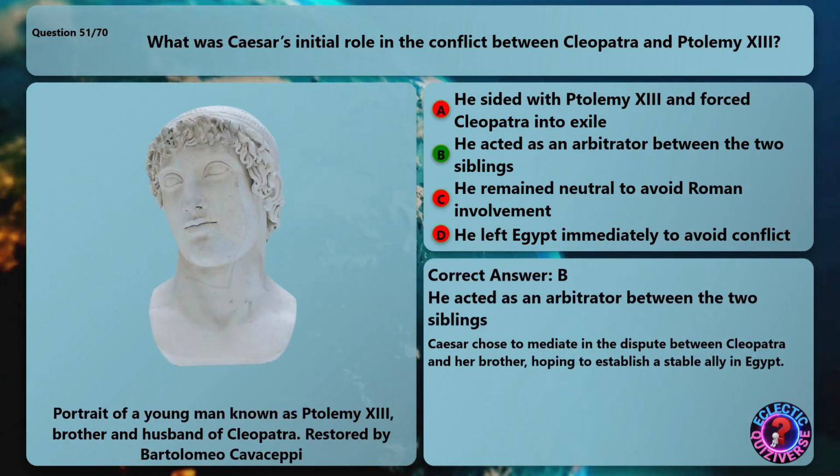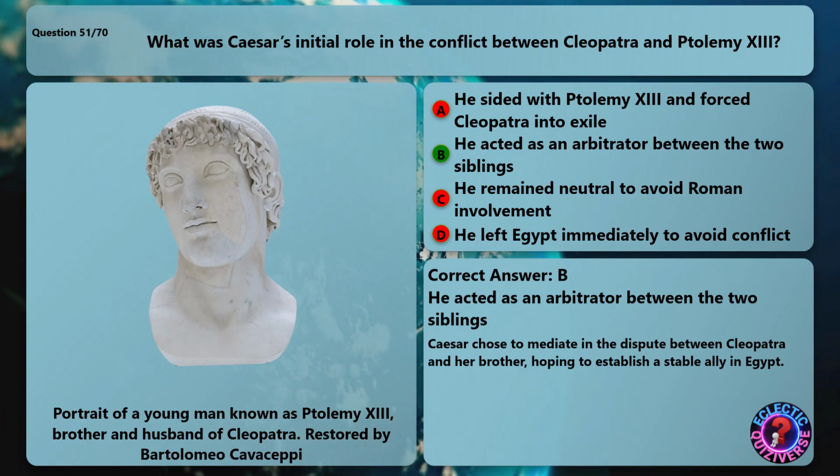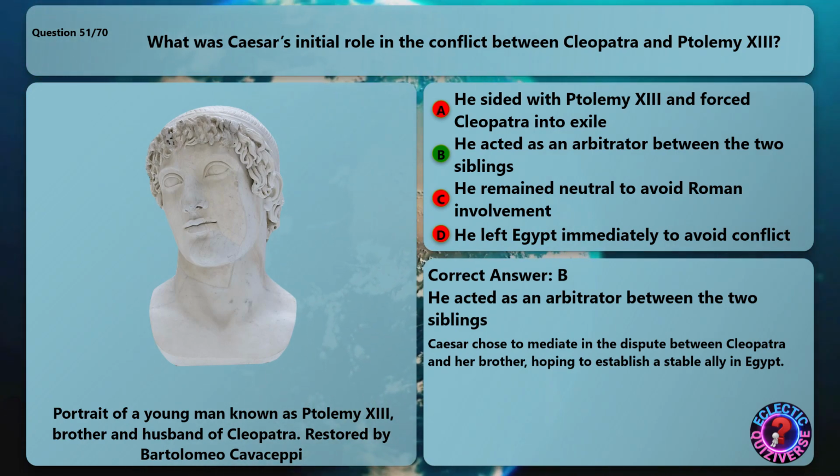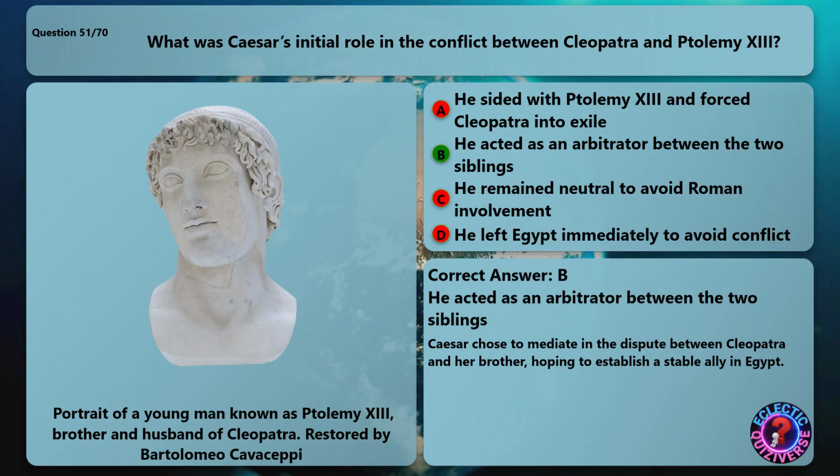The correct answer is he acted as an arbitrator between the two siblings. Caesar chose to mediate in the dispute between Cleopatra and her brother, hoping to establish a stable ally in Egypt.